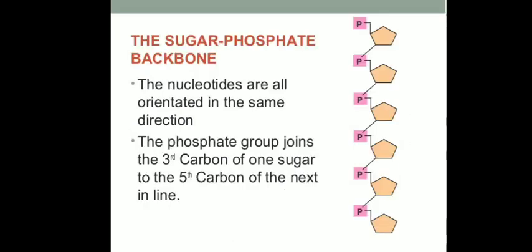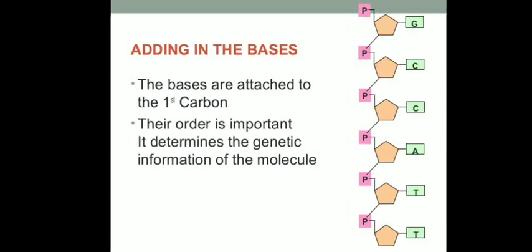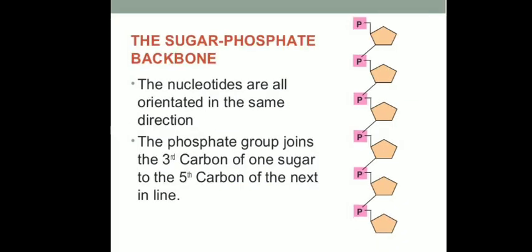See, here you can see the exact joining of sugar and phosphate. Now the sugar and phosphate backbone in the nucleotides, as you can see in the diagram, shows the same kind of orientation, in which a phosphate group is joined to the third carbon of one sugar and to the fifth carbon of the next sugar.